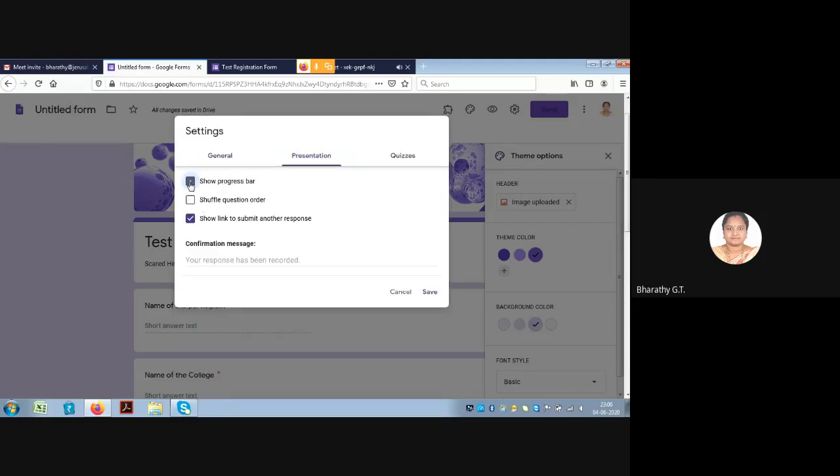Here, let me select the show the progress button. And if you want to show this link, submit another response, you can have that link. So save this.